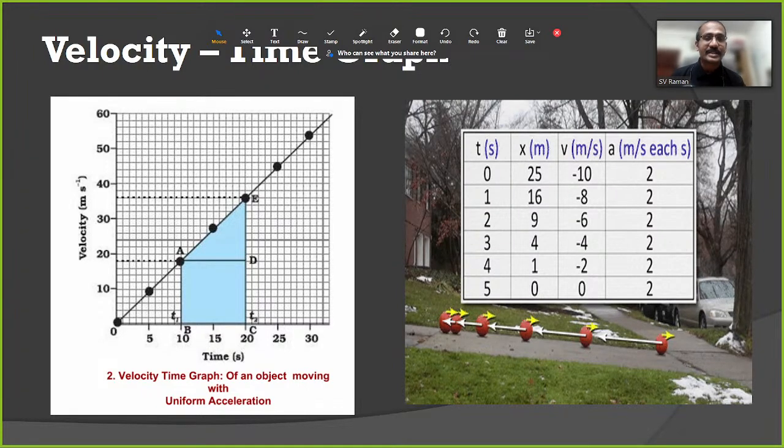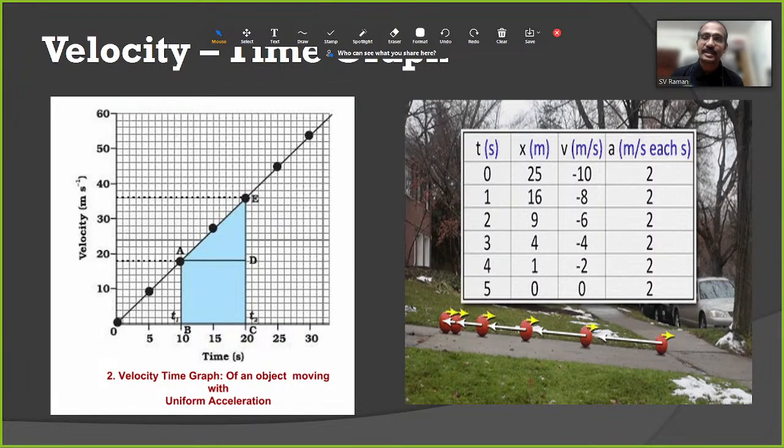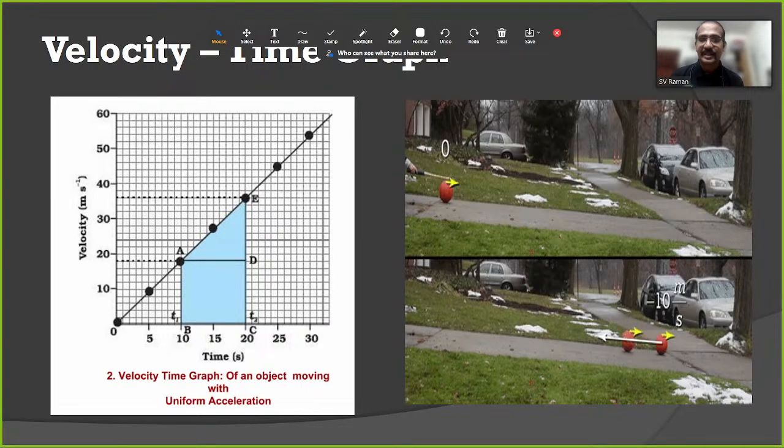In the top diagram, you can see the ball moving from top to down, so the speed is increasing. Equal time intervals, equal change in velocity, that is uniform acceleration.